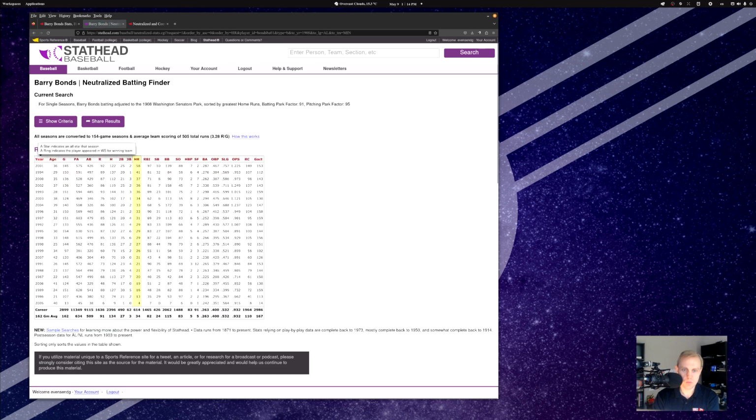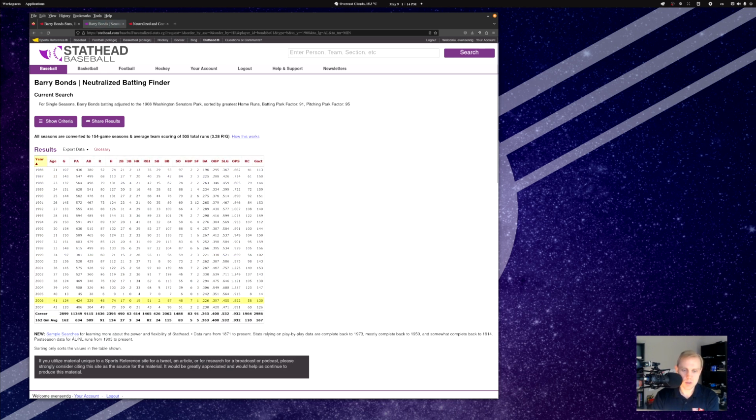Okay, it sorts it by home run. We're going to change this over to per year. So this is what every single year of Barry Bonds' career looks like if it's put into the 1908 Washington Senators park, which I know from another page that we'll look at in a second is one of the most hitter-unfriendly parks in the history of baseball. So we're talking about 1908, which is the season in which batting average had plummeted. We're talking about Barry Bonds, one of the greatest players of all time, and we're going to look and see what his statistics look like.